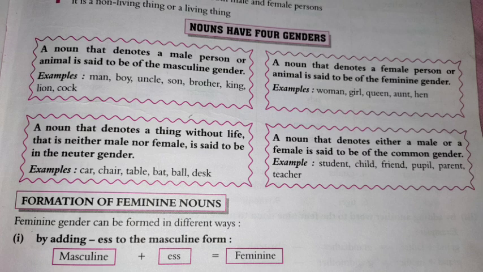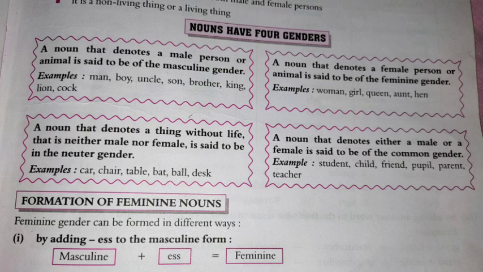A noun that denotes a thing without life, that is neither male nor female, is said to be of the neuter gender. Students, if we see any non-living, lifeless thing, that is neuter gender.